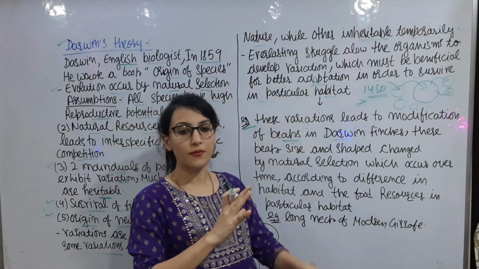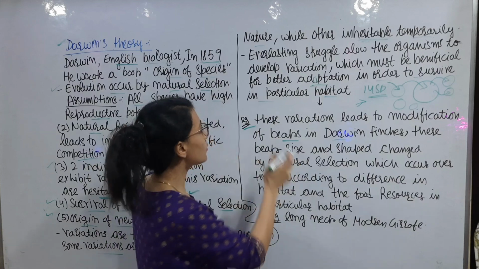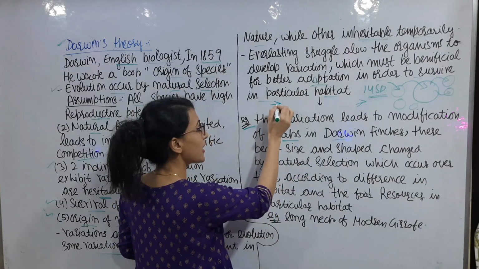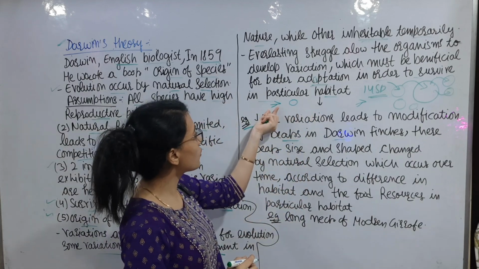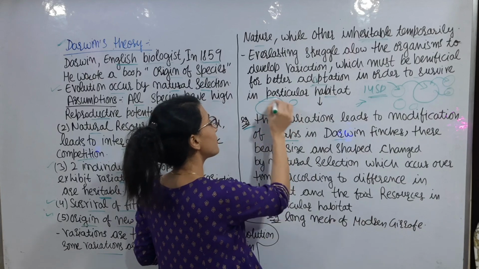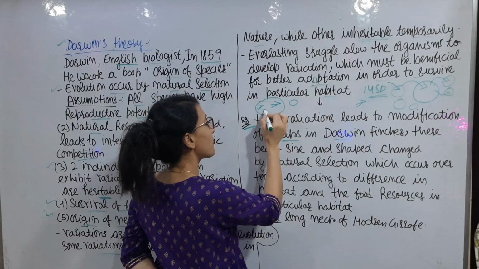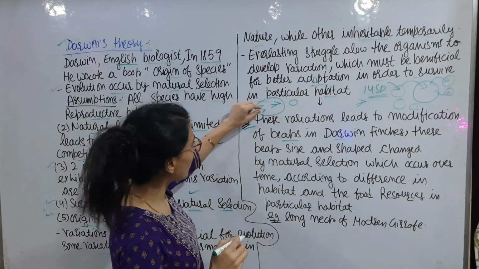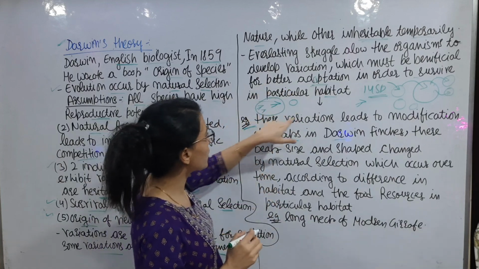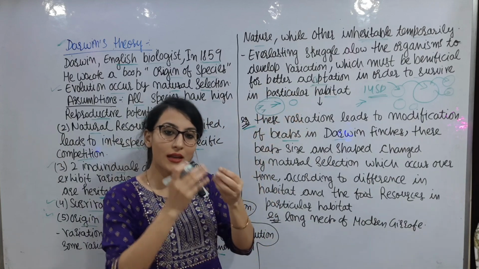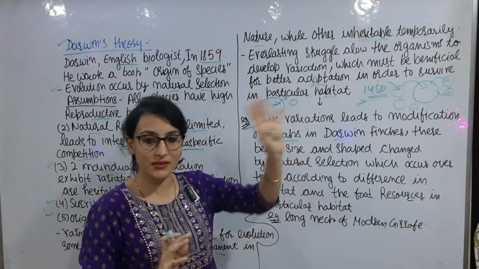मतलब हमने अभी देखा कि जो एक species है उनमें जितने भी individuals हैं उनमें variation होती है। तो suppose कि कुछ ऐसी finches थी जो ऐसे island पे थी जहाँ पे small seeds present थे, तो small seeds के लिए small उनकी beak होनी चाहिए। अब इस population में, मतलब same species में, कुछ ऐसे individuals थे जिनके पास large beaks हैं और कुछ के पास small beaks हैं। तो natural selection small beaks वाले individuals को prefer करेगी, select करेगी, तो उनकी population इस island में increase हो जाएगी। इस तरीके से अब जो large beak वाले हैं वो इस island या इस habitat से बिल्कुल exclude हो जाएंगे.